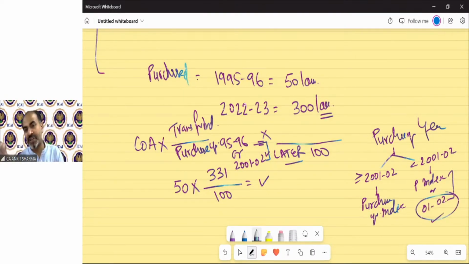Because if the asset is purchased before 1-4-2001, then there will be no index for the purchase year. And it says the purchase year index or 1-4-2001, whichever is later. So in that case, the later will always be the 2001-02 year index. If the asset is purchased on or after that year, then the purchase year index; if it is before that, then always 100 will be your denominator index. Understand? After this concept, we are going to take your problem and then we will go for a break.